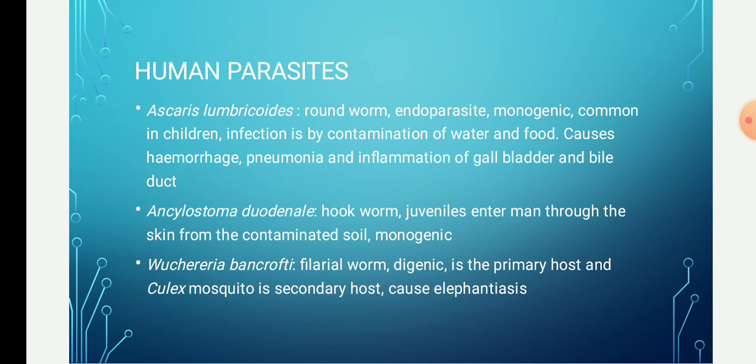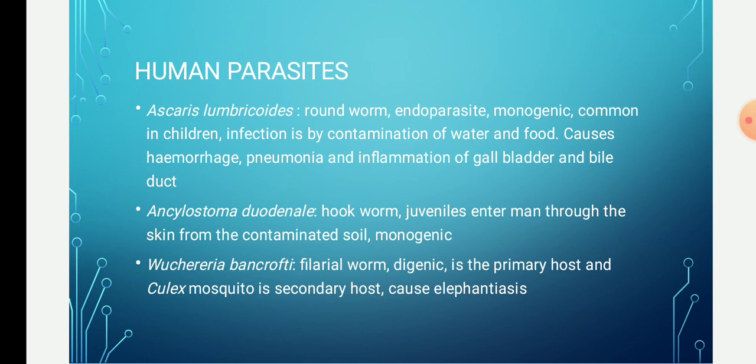Okay. So here the one host is man. Man is the primary host, and the Culex mosquito is the secondary host. The presence of an intermediate host is the requirement, and this type of parasite is known as a digenic parasite. In Wuchereria bancrofti they require two hosts, the primary host is man and the secondary host is the Culex mosquito.